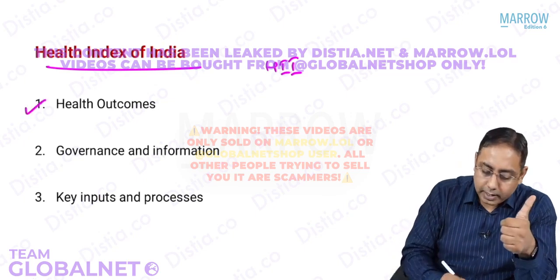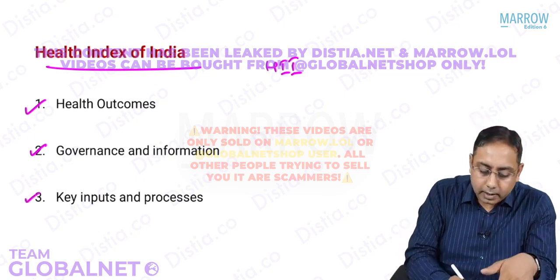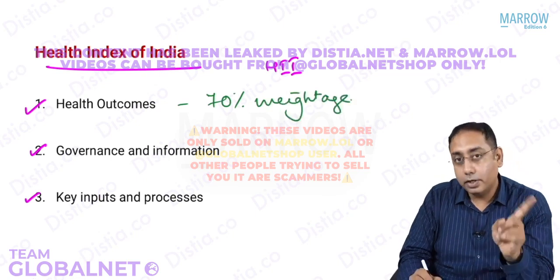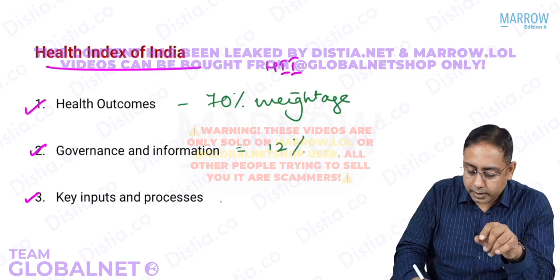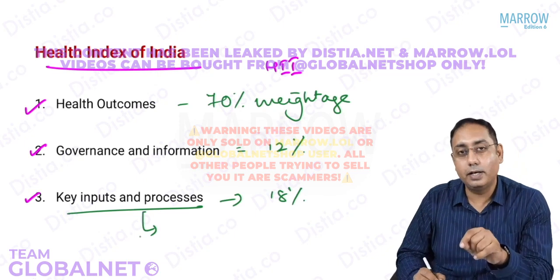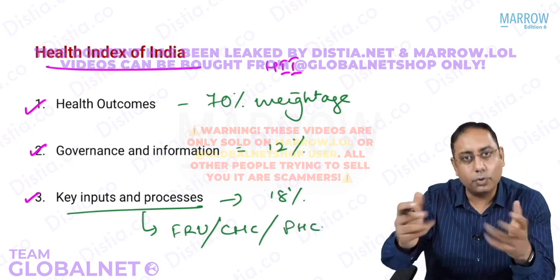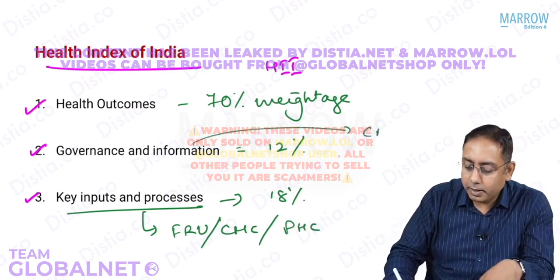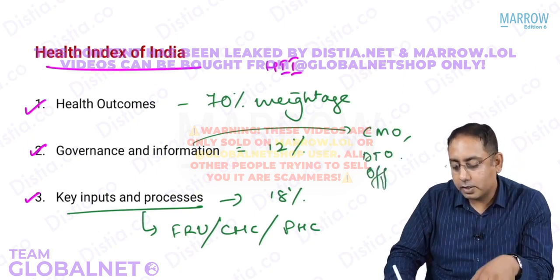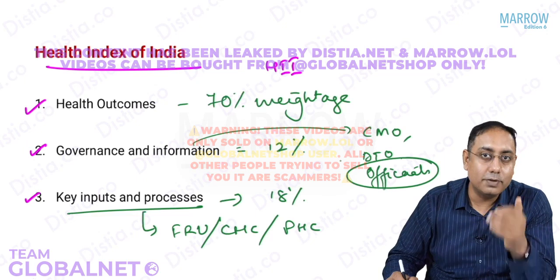It is based on the health outcomes, it is based on the governance, and it is based on the key inputs. The health outcomes are given 70% weightage. Governance is only 12% and key inputs is 18%. What do you mean by key inputs? These are the service delivery indicators. That is how many FRUs we have, how many CHCs we have, how many PHCs we have, and so on. Governance indicators means how many CMOs are available, how many district TB officers there are, how many senior officials are taking care of the health system of our country. That is the governance and information indicators.